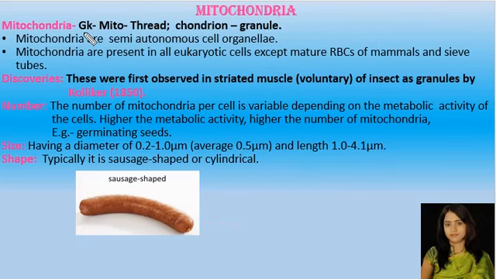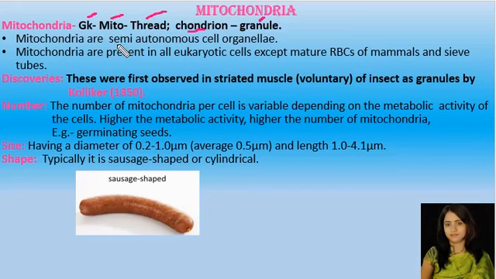The term mitochondria is derived from the Greek language. Mito means thread and chondrion means granules. So these are thread-like granules present in the eukaryotic cells. Hence these are known as mitochondria.